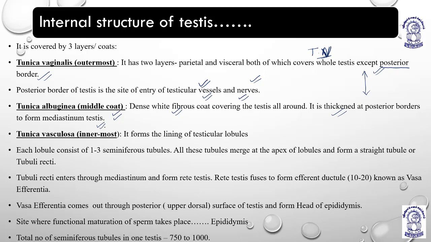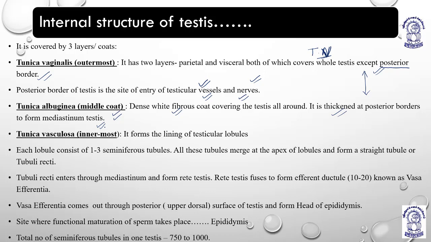Now, what I am telling you, please note it down. This posterior border is basically the posterior border of tunica albuginea, right? It is not the posterior border of testis. Okay? So tunica albuginea at its posterior side, meaning at the side of its back, everything is having a front side and back side. So that posterior border, the tunica albuginea, gets thickened, it gets coiled up, increases its size, diameter at the posterior border and forms mediastinum testis.